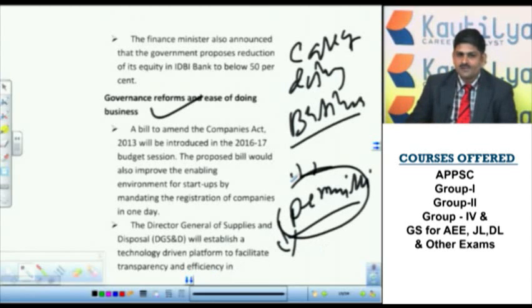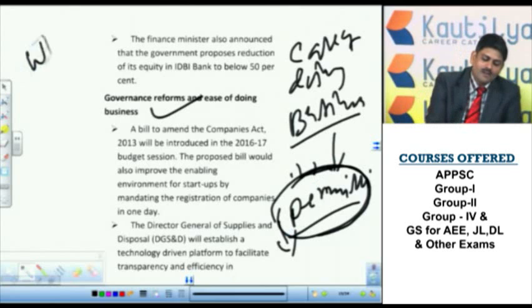If more rules and more complexities are there, the companies which want to invest will go back if the process is cumbersome. So if this process is liberalized, companies will come very easily and open their business. So it increases employment. That is what ease of doing business is.